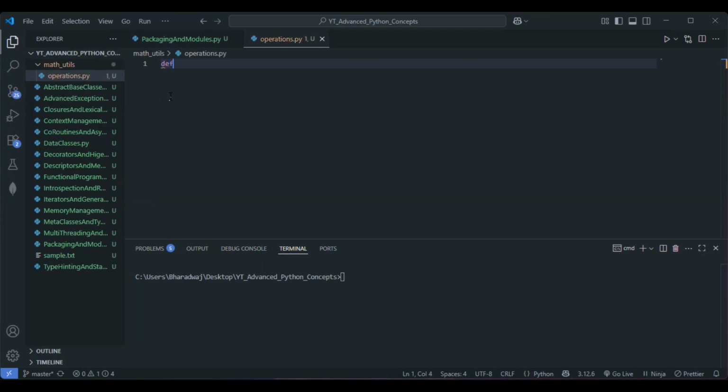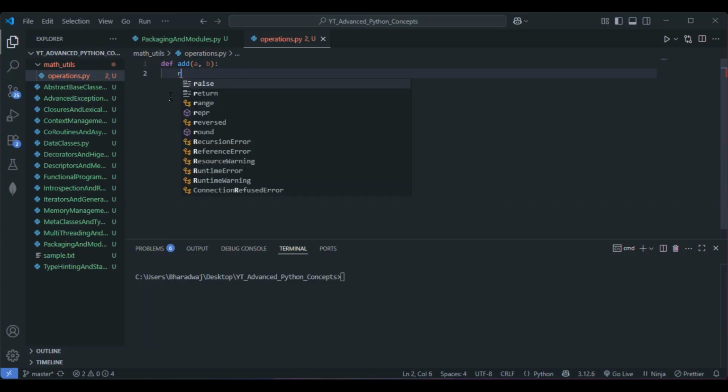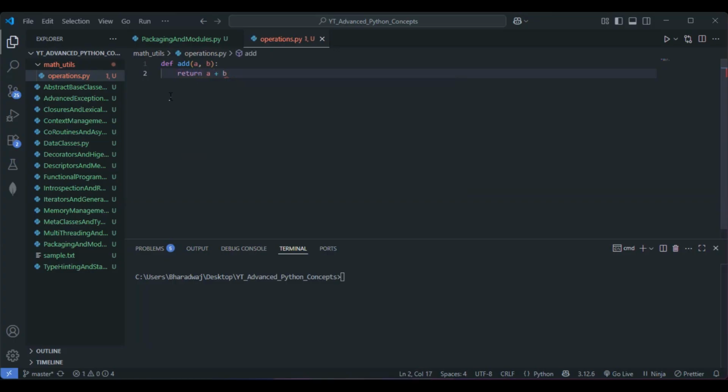Let's write something first. Let me go with an add method here, add of a, b. We are just going with simple math, addition and subtraction. This is not about the operations, this is about packaging and modules. So return a plus b. Next, def subtract, again a, b, return a minus b. We are done with the operations.py file. So we are done with the coding part.